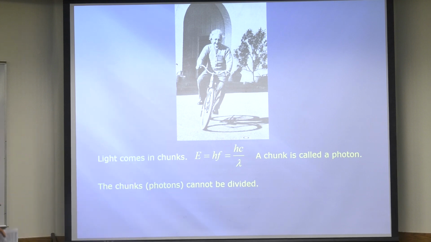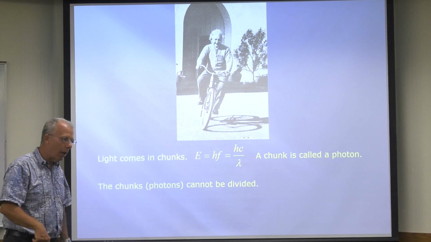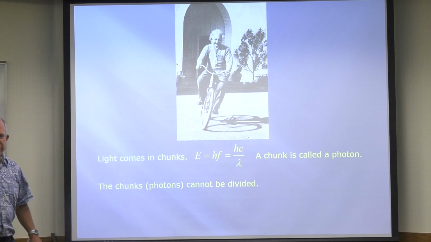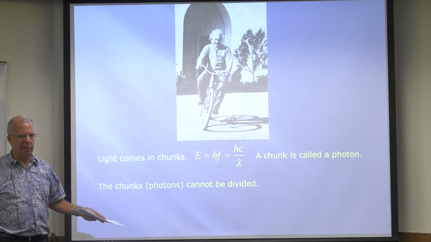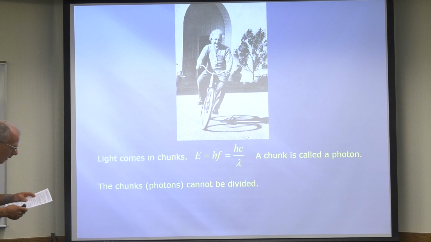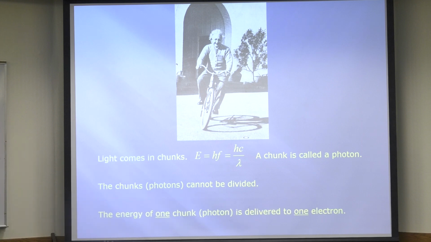Okay. So photons are emitted and absorbed on an all or nothing basis. That means that something can absorb one photon or two photons or three photons, but you can't absorb 2.5 photons because it doesn't make any sense, right? And we're going to see how these explain the data.